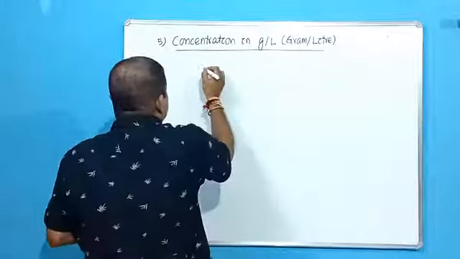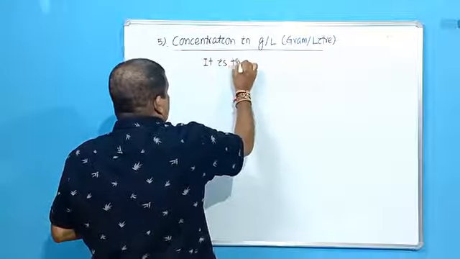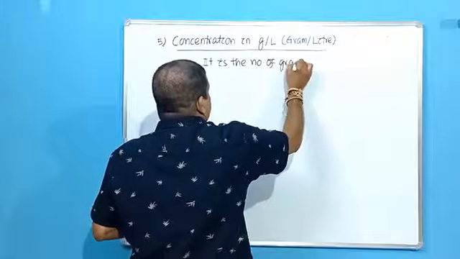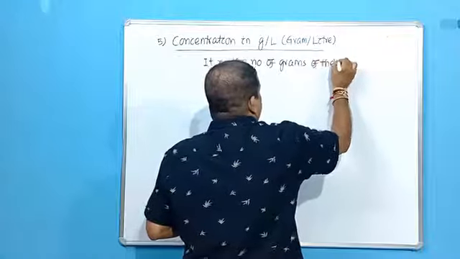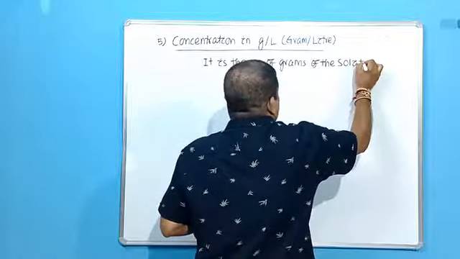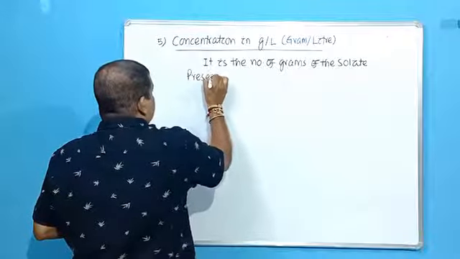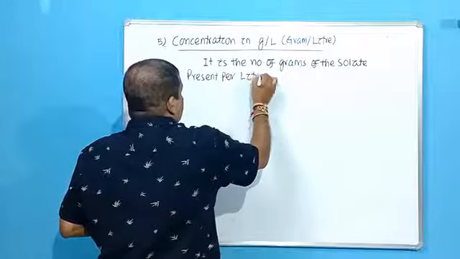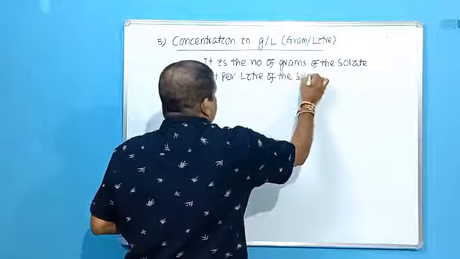Okay. So how to define it? It is the number of grams of the solute present per liter of the solution.